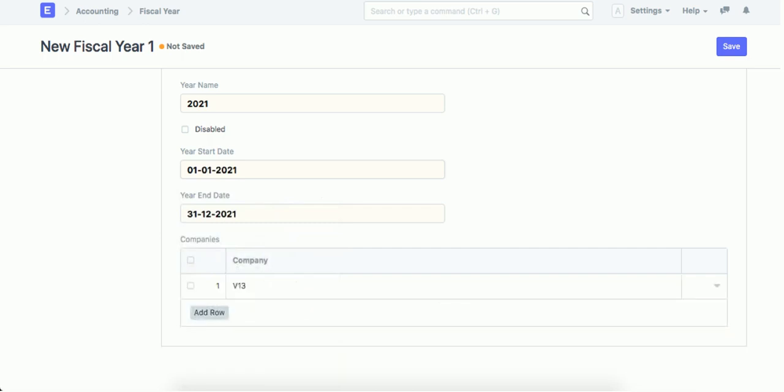Okay, and here we specify the company. Okay, this is done for the coming year. This is the fiscal year for this company. Why do we have to make a fiscal year? Most important, to control the entries date, because sometimes by mistake we make an entry out of this period. So the system in this case will not accept it. And also to prepare the year-end reports and the audit reports.